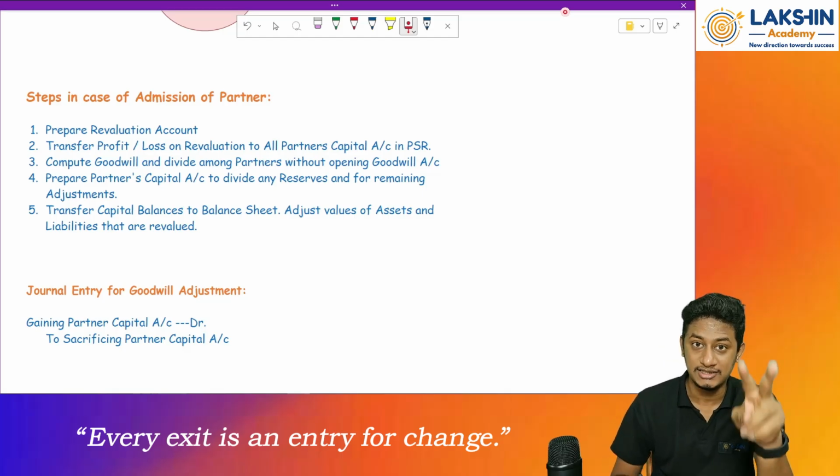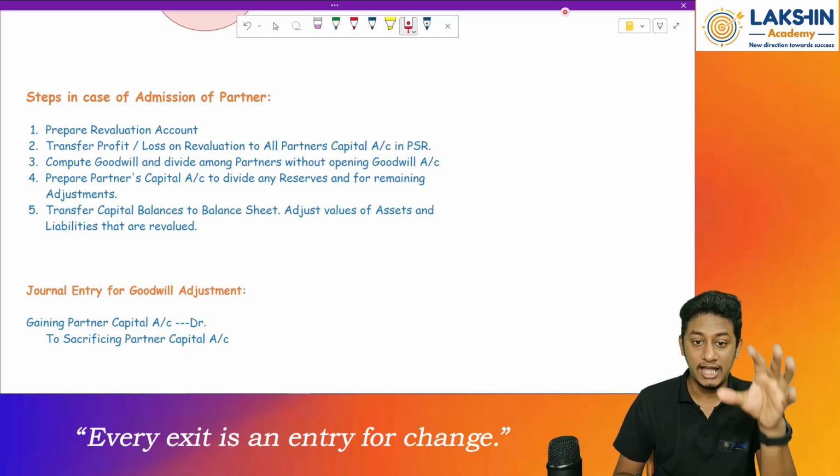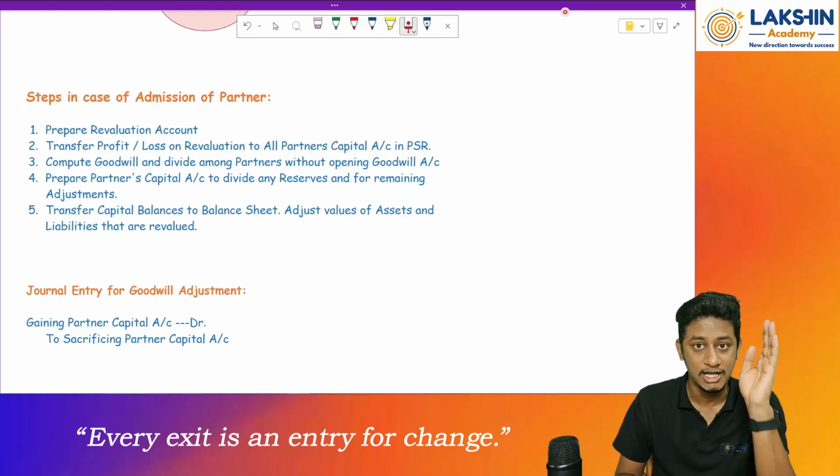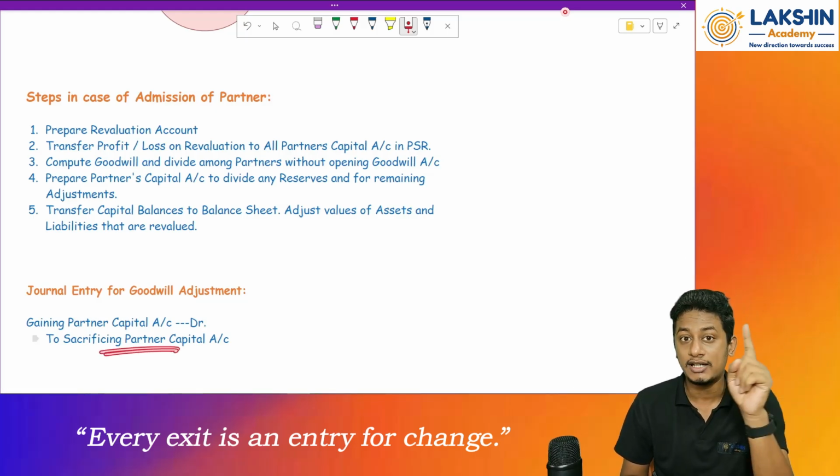Yes, in some cases, because of the ratios here and there, the existing partner can also sacrifice some of the amounts to the different partners. That depends on a case-to-case basis. But generally, it is the retiring partner who will be sacrificing.